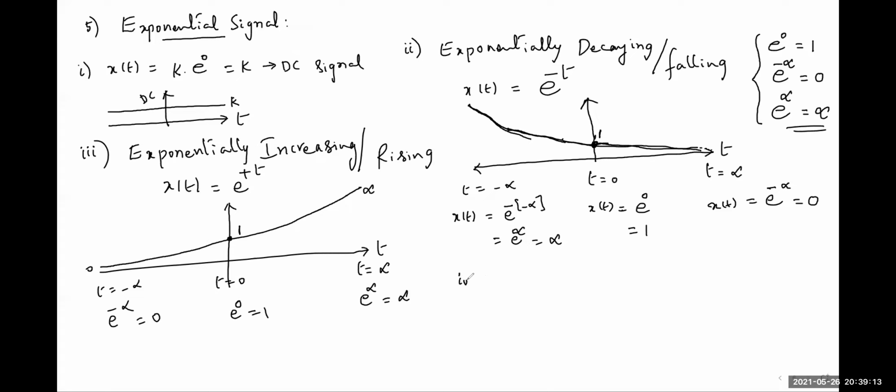And the fourth form of this exponential signal is e to the power of plus or minus j omega t. It is a complex exponential signal.